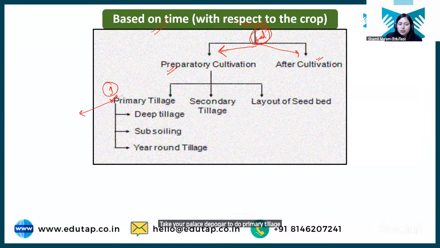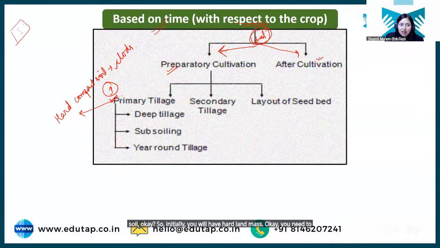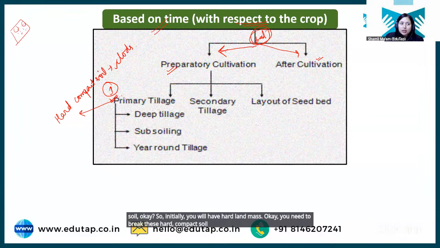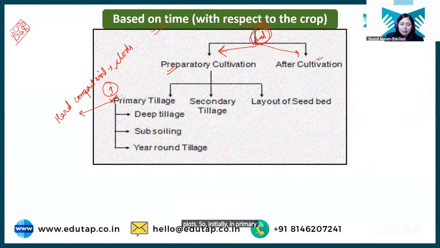In primary tillage operation, what is done? The hard compact soil is loosened. Hard compact soil is converted into clods. ठीक है, clods क्या है? It is the big masses of soil. ठीक है, so initially you will have hard land mass. Okay, you need to break this hard compact soil into clods. So initially in primary tillage operation, what will happen? When you do primary tillage operation, this hard compact soil will be converted into clods, right? So this is your primary tillage operation.